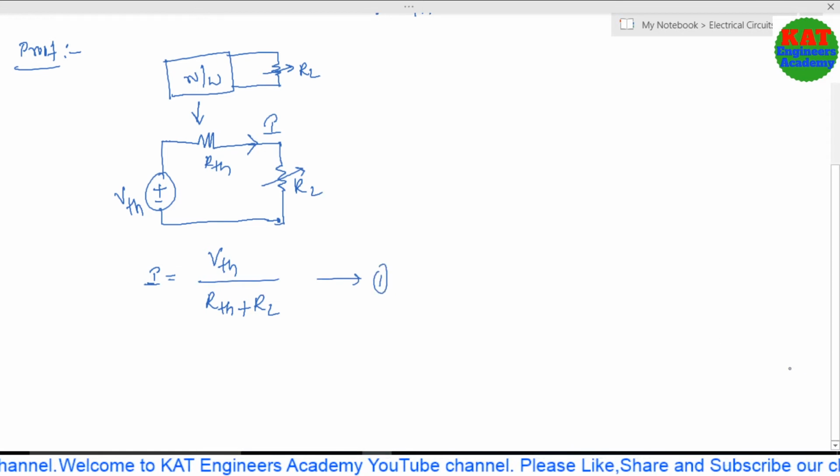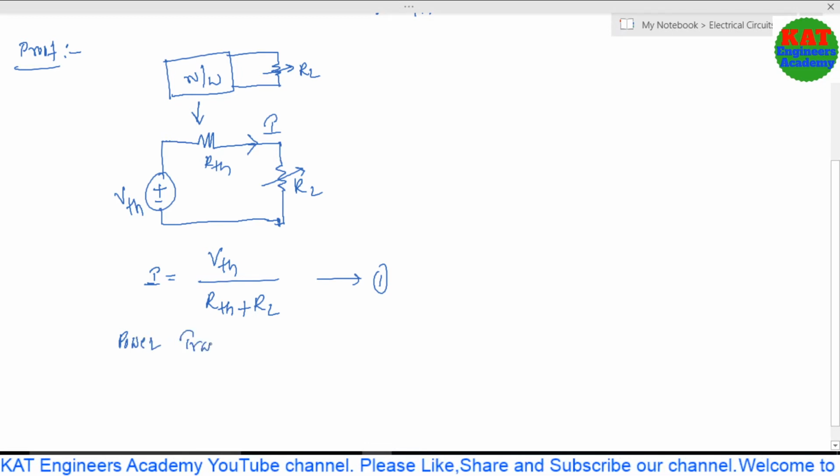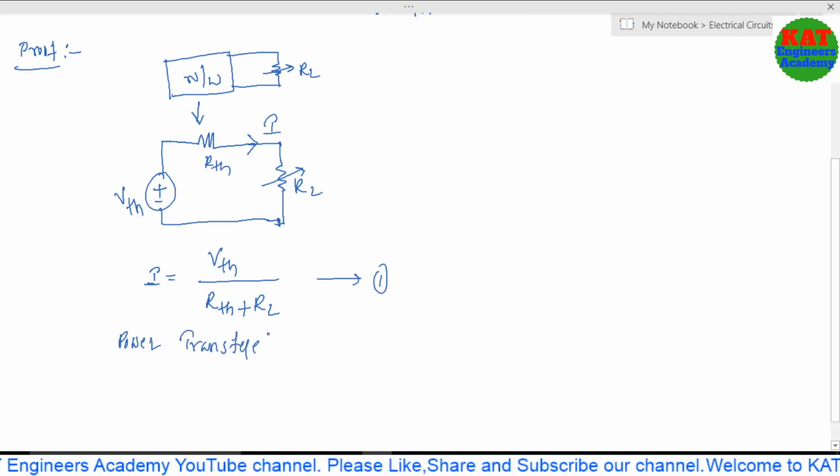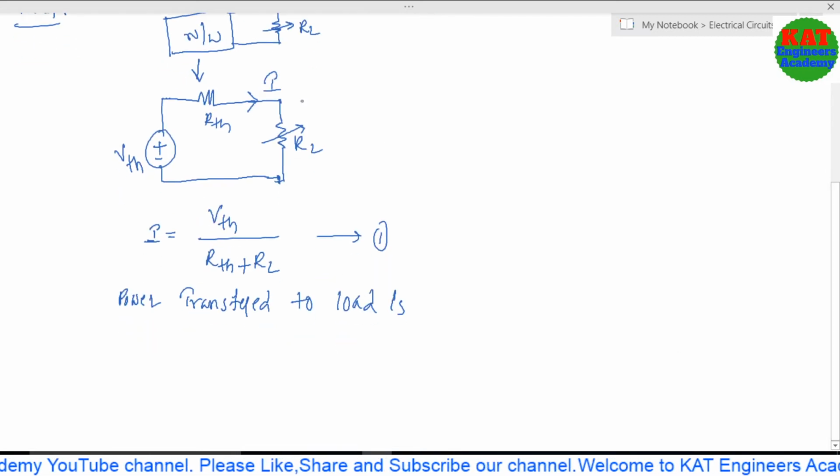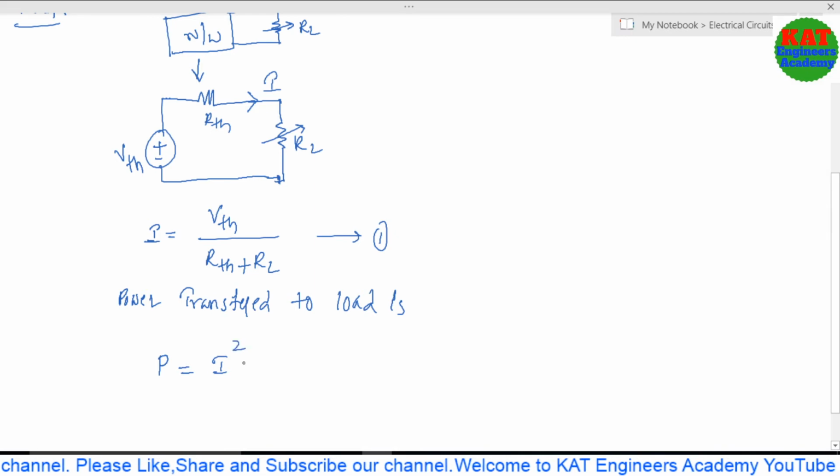Next, the power transferred to the load resistance. From the power formula, P equals I square into RL.